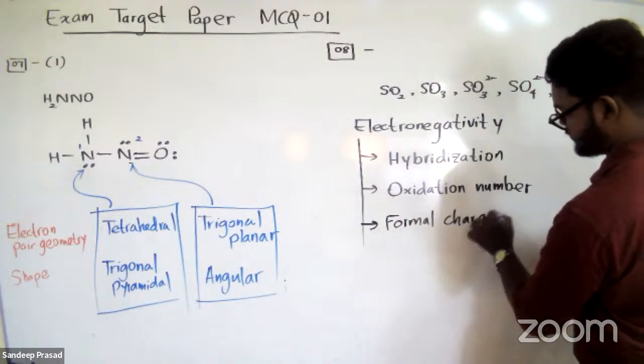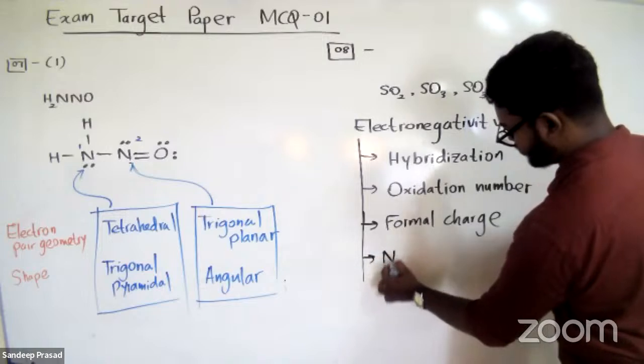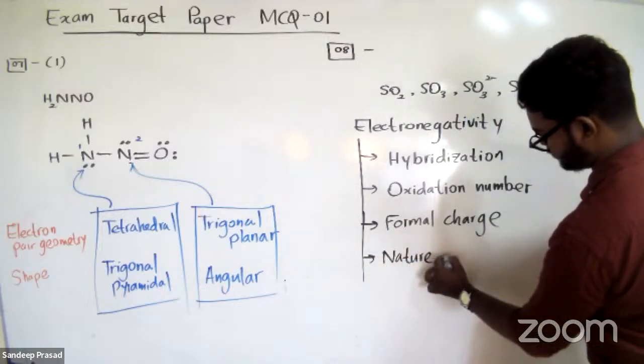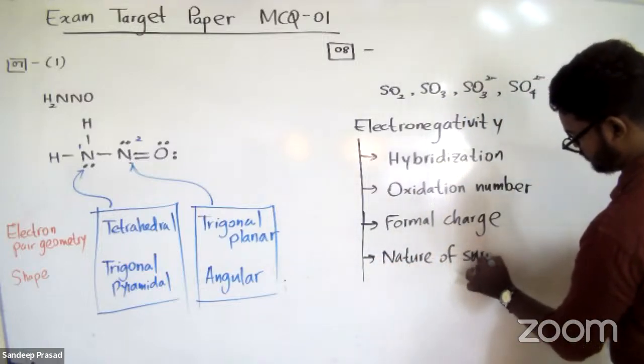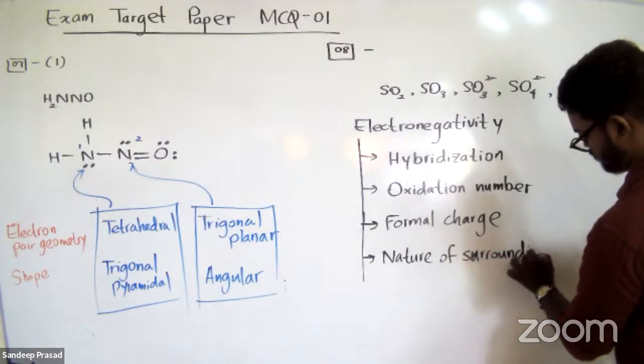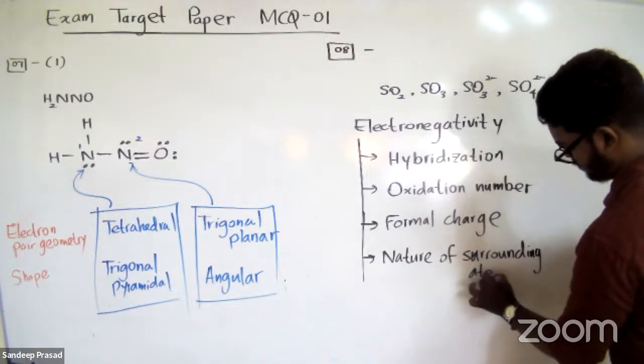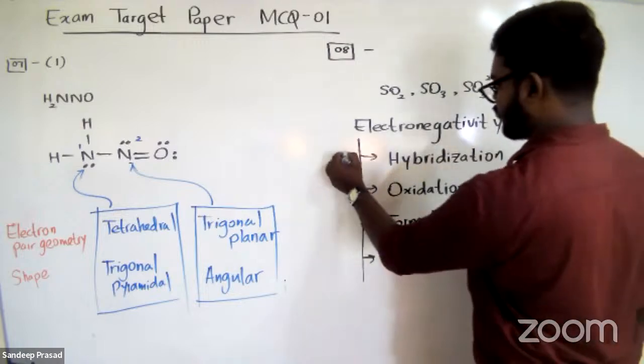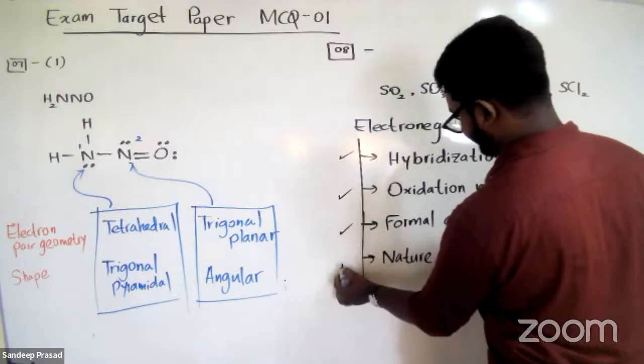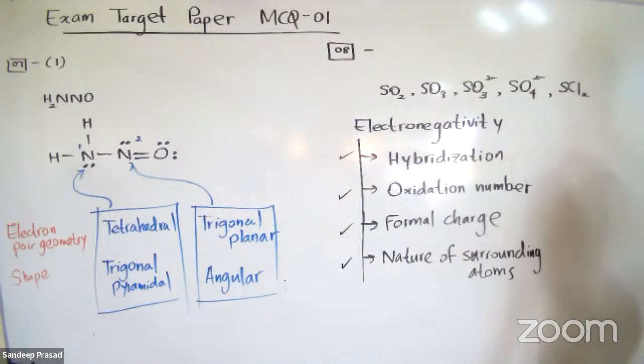And the fourth factor is the nature of the surrounding atoms. So these are the 4 factors which are affecting the electronegativity. Let's see how they are affecting it.